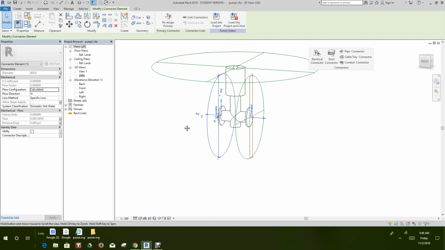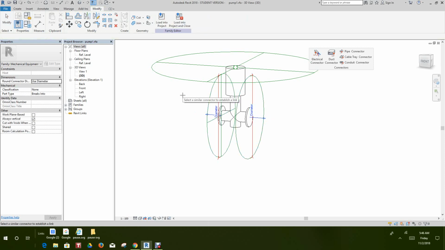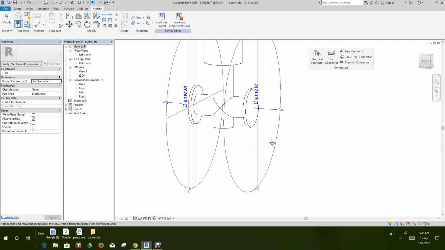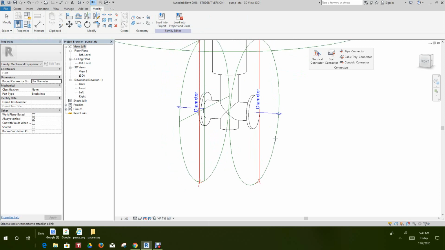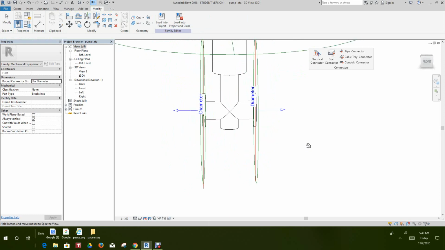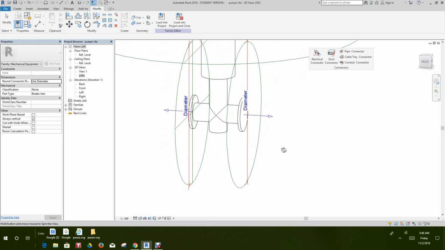So what we're going to do is we have this selected and we'll reassign this as the primary, and then we can link them. And now let's see. Let's just shift this around here. I don't think that's okay. See, I need to have those linked.